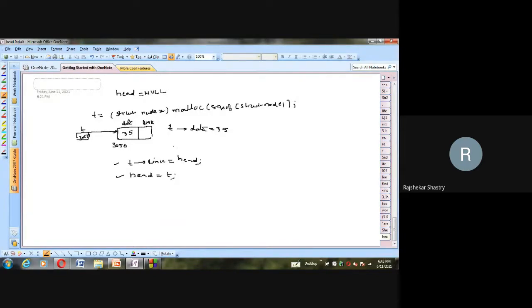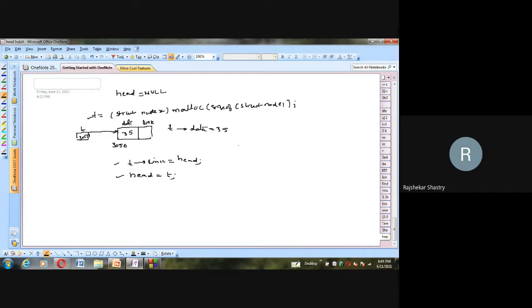So right now head is null. With the help of this statement, I have created the new node, and I even stored the data also. The only thing is that I have to execute these two statements. After executing these two statements, let us see how that linked list will become.